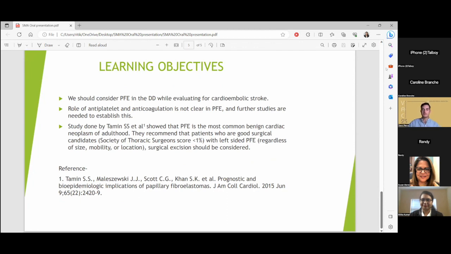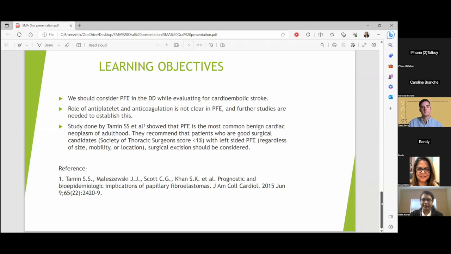Following excision of the cardiac mass, is there any data on subsequent stroke risk in these patients, maybe in other studies, or is this pretty novel? So in the other studies that I reviewed on PubMed and other databases, I saw that stroke and transient ischemic attack is the most common presentation of cardiac papillary fibroelastoma.